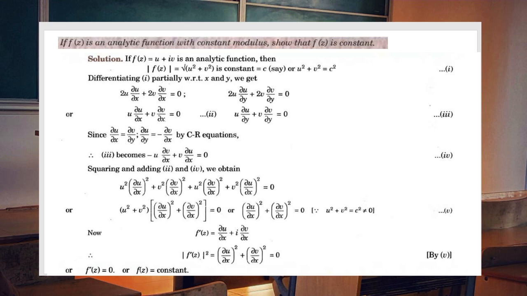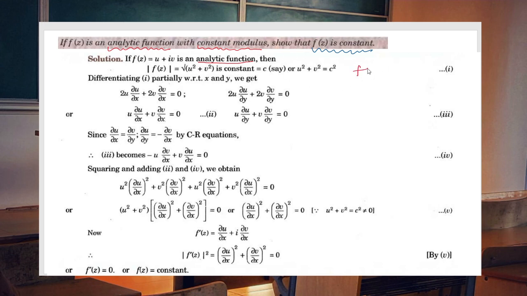Now another very important problem. If f of z is an analytic function with a constant modulus, so two conditions are there, the function is analytic and has constant modulus, then what is the conclusion? f of z must be a constant. So we have two conditions and the conclusion is f of z is constant. We are starting with the conditions. First one, we are assuming that f of z is analytic. Now we assume that the modulus is constant.